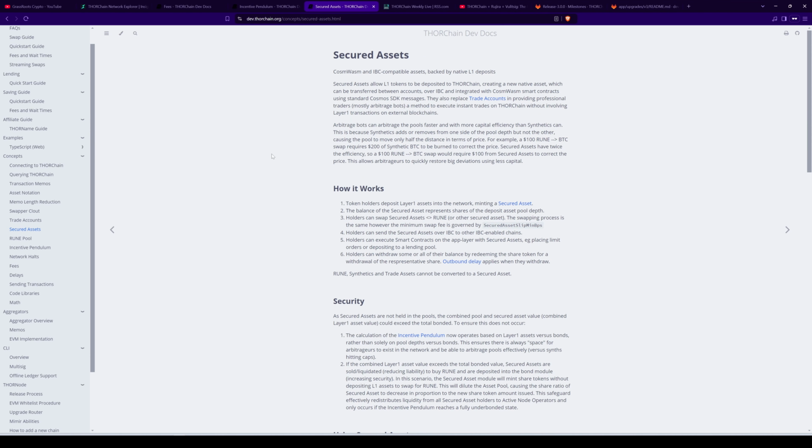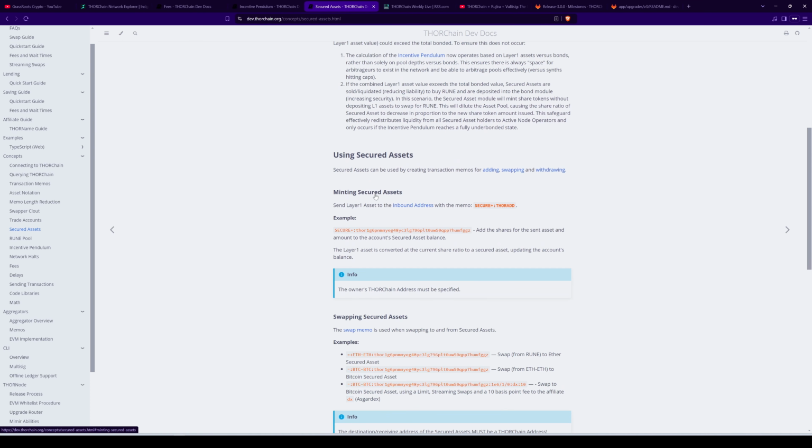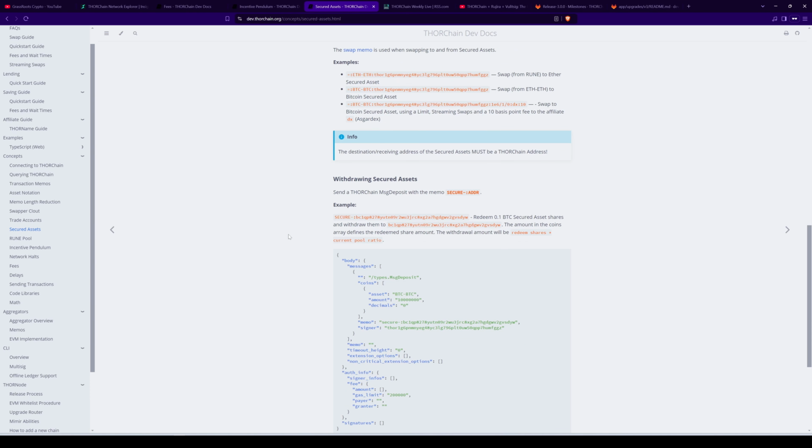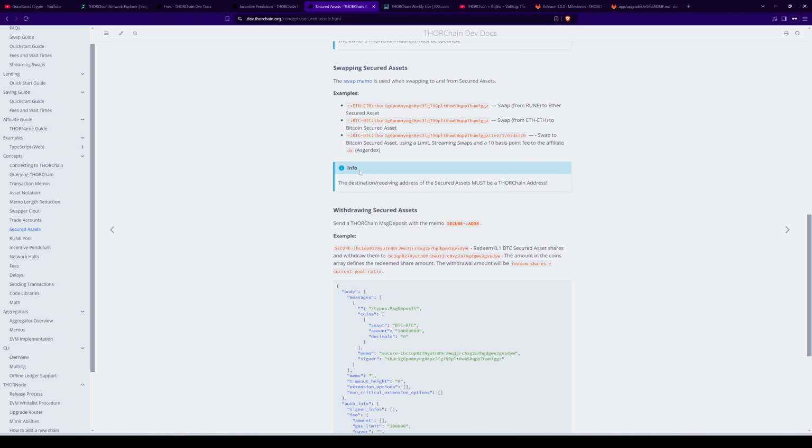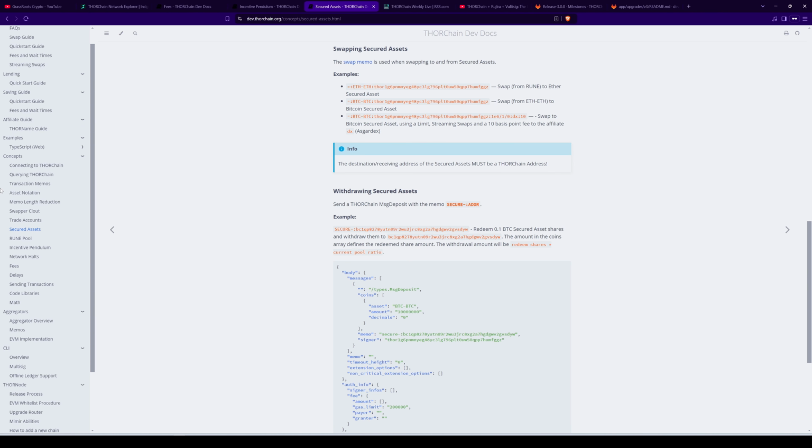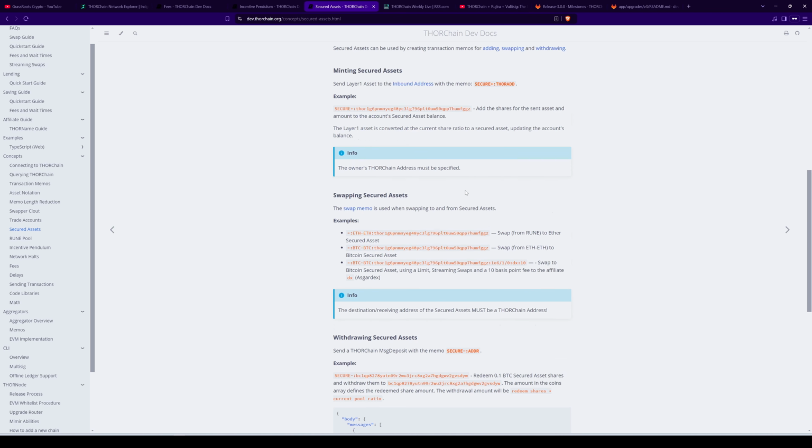Also, secured assets will be coming in the next release, what's known as V3, and docs have been added. So if you're interested, you can learn about it here. And if you're a dev, you want to learn how to onboard them, you can go about and do that with this information. The transaction memos and asset notation and all that has also been updated.